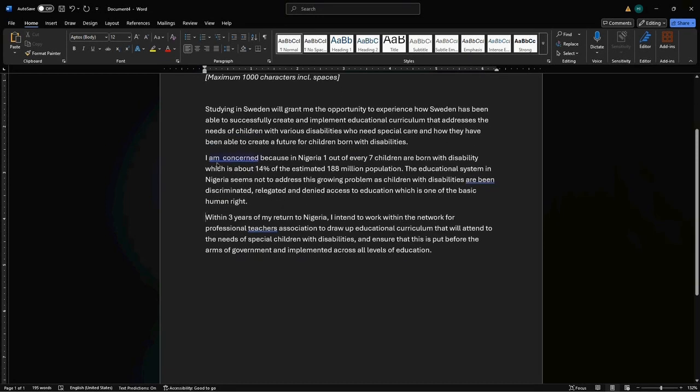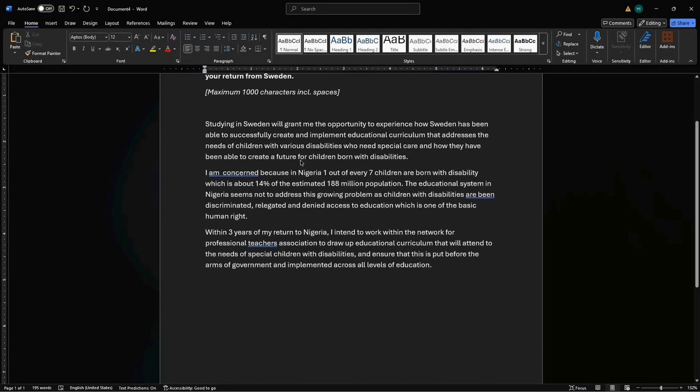So the second paragraph now, I am concerned because now he's painting a picture of the problem that is in his own country that he has observed. I am concerned because in Nigeria, 1 out of every 7 children are born with disability, which is about 14% of the estimated 188 million population. Now, look at this. Look at this.